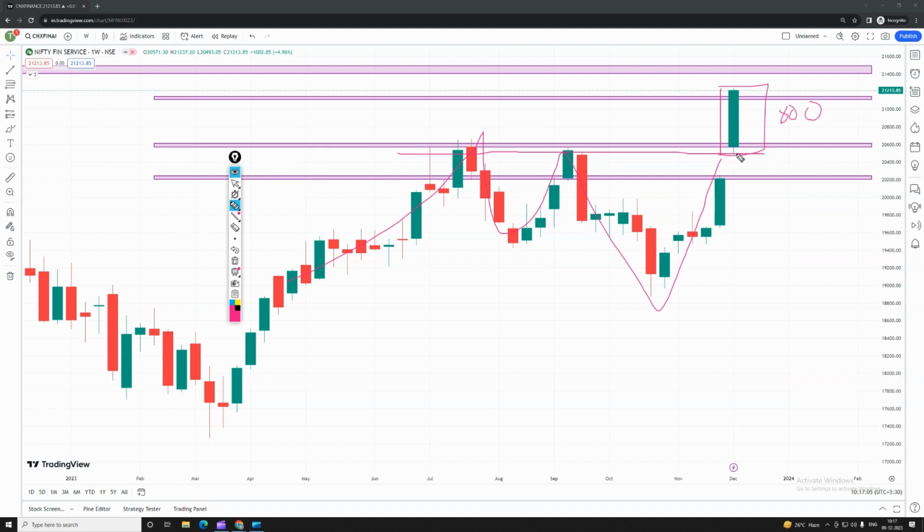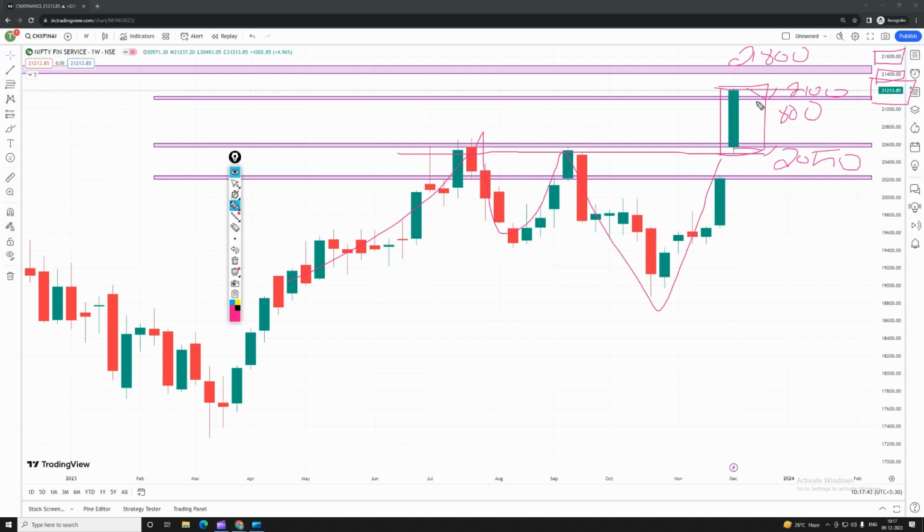You can see it has taken a support of 20,500, and it has closed around 21,213 points on the higher side. Now, how are we going to take a trade next week? Here 21,000 is a support, a small support. Once 21,000 is retested and it goes higher, according to the price action, above 21,200 you can see the first target of 21,400, the second target of 21,600 and the third target of 21,800. We can see the resistance over there.